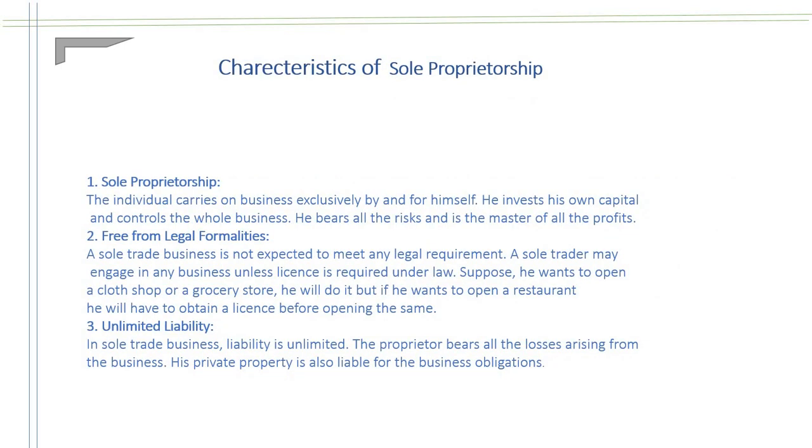Characteristics of sole proprietorship. The individual carries on a business exclusively for himself. He invests his own capital and controls the business, free from legal formalities. A sole trader business is not expected to meet any legal requirement. Suppose he wants to open a business, he need not register under the Companies Act. Third one, unlimited liability. As in partnership, a sole trader is also an unlimited liability firm. In case of loss, the owner's personal assets are liable for the loss of the business.